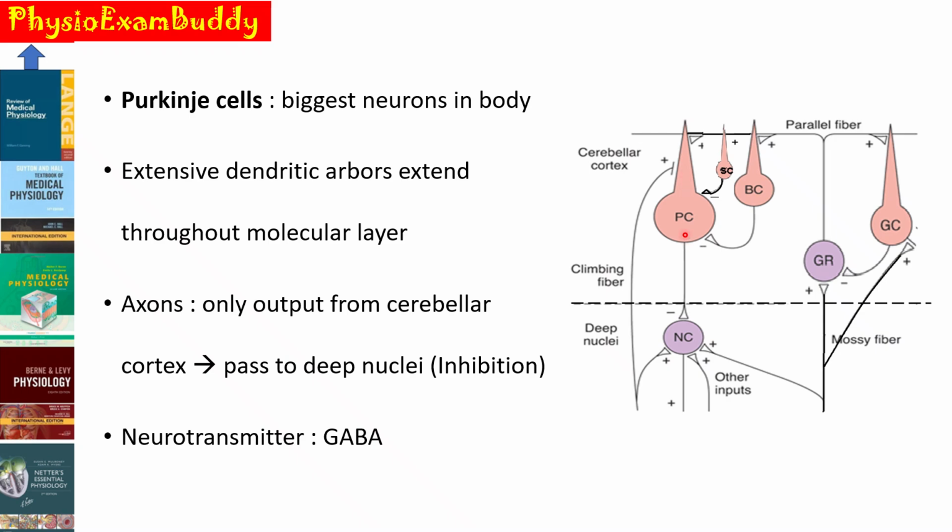It has an axon, which is the only output from the cerebellar cortex, and this will pass into the deep cerebellar nuclei. This output is actually inhibitory, shown by the negative sign, because the neurotransmitter of the Purkinje cell is GABA, an inhibitory neurotransmitter. So it will inhibit the deep cerebellar nuclei.